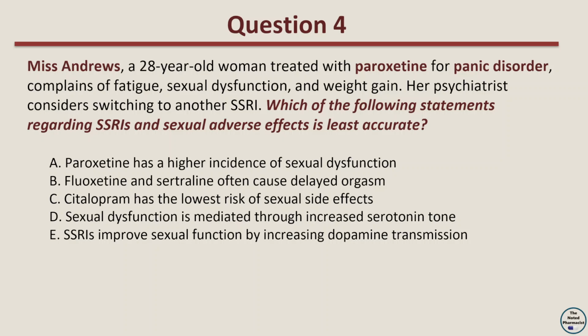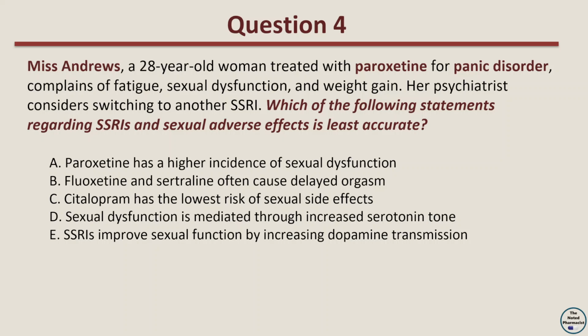Question 4. Miss Andrews, a 28-year-old woman treated with paroxetine for panic disorder, complains of fatigue, sexual dysfunction, and weight gain. Her psychiatrist considers switching to another SSRI. Which of the following statements regarding SSRIs and sexual adverse effects is least accurate?